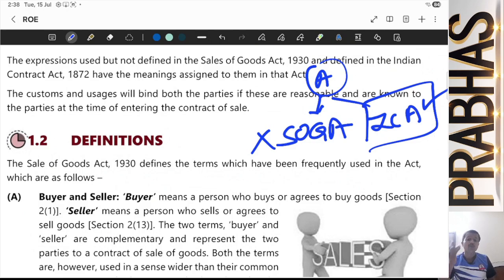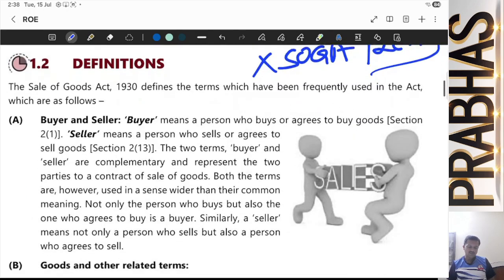The SOGA has no provision for that. Then which provision will be applicable? What is there in the ICA, because ICA is the parent law.